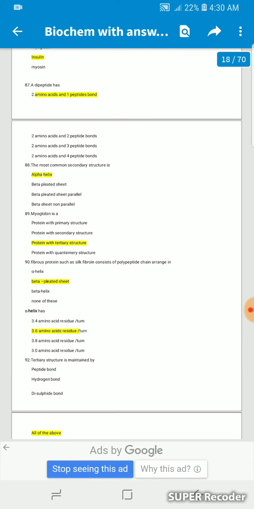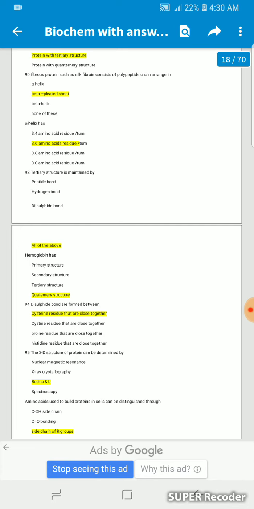The most common secondary structure is alpha helix. Myoglobin is a protein with a tertiary structure. Fibrous proteins such as silk fibroin consist of polypeptide chains arranged in beta-pleated sheets. Helix has 3.6 amino acid residues per turn. Tertiary structure is maintained by peptide bond, hydrogen bond, disulfide bond, all of the above.